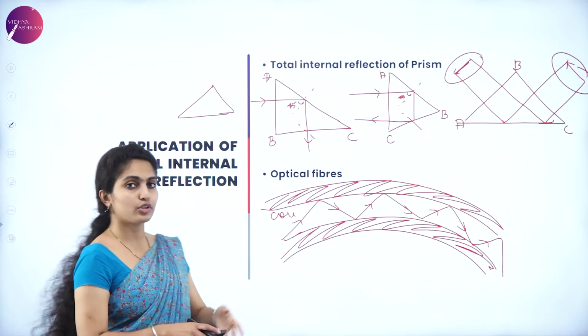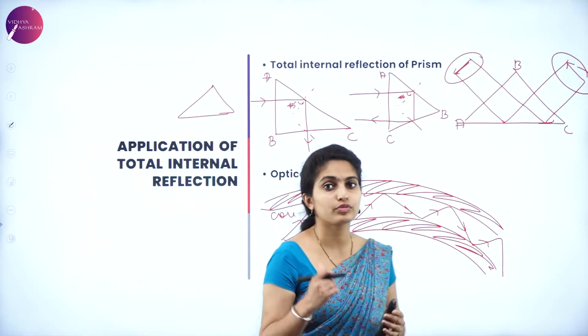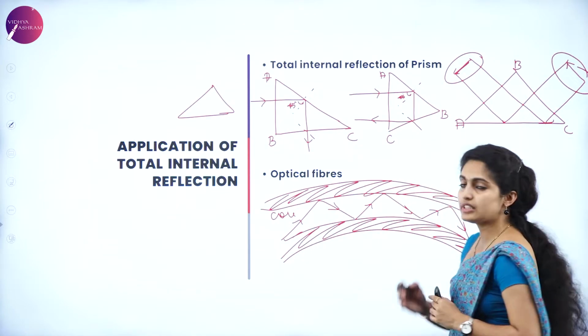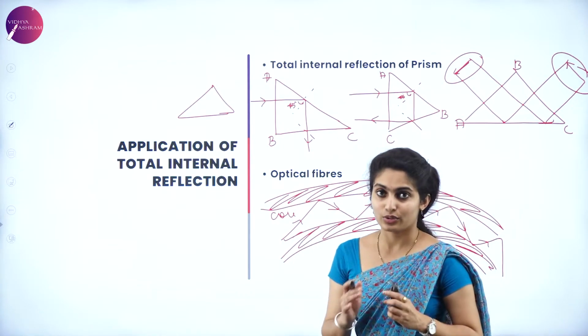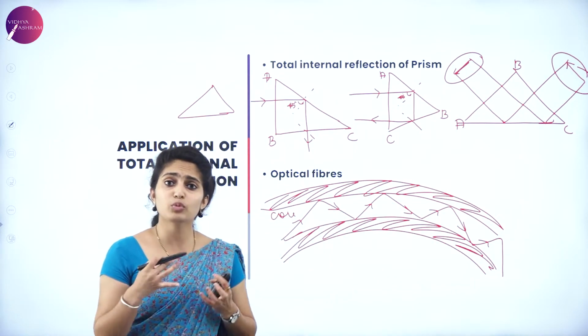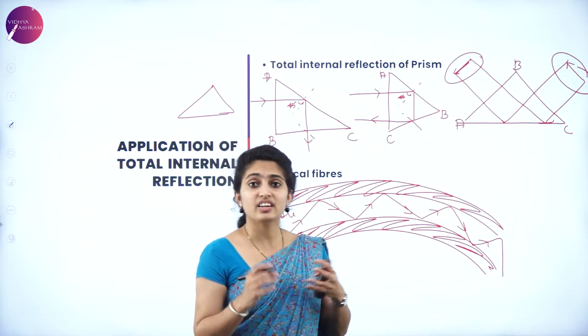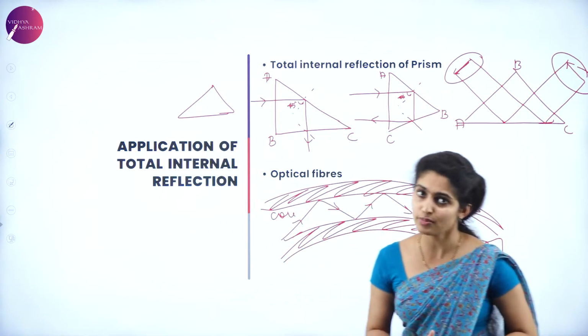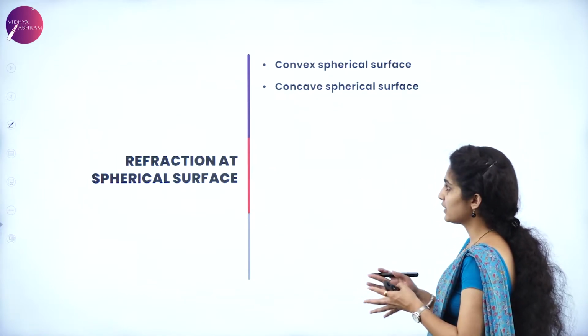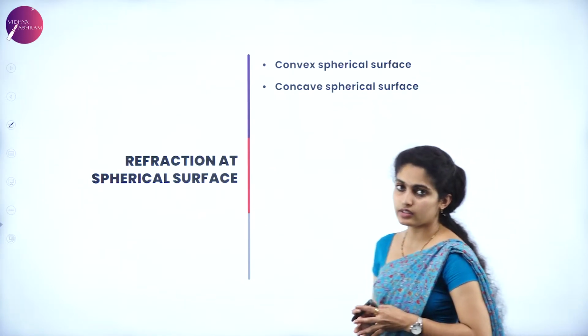So that is all about optical fibers. This is also one of the applications of total internal reflection, because a series of internal reflections takes place there. So this is very well suited for communication purposes. Moreover, it is better than any other way used for communication purposes, that is the optical fibers. Coming to the next one, that is refraction at spherical surfaces.